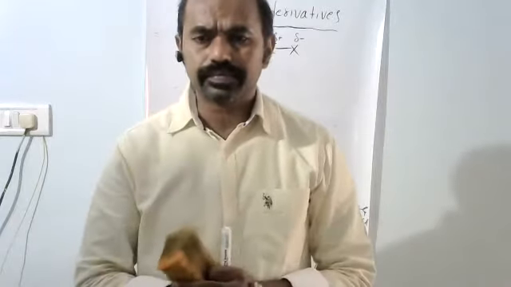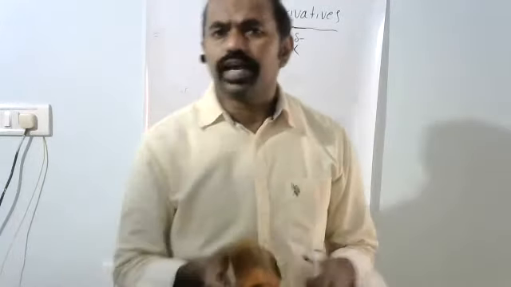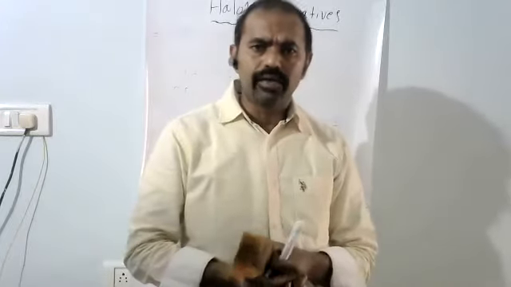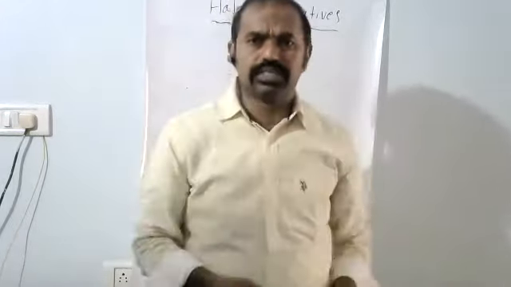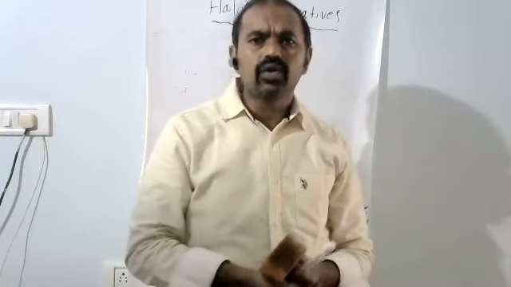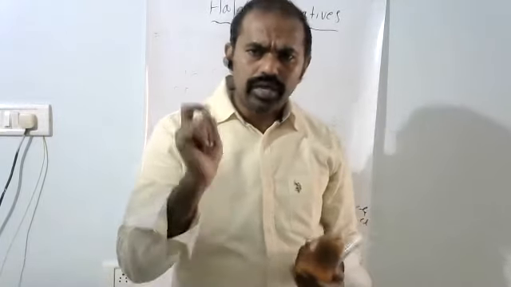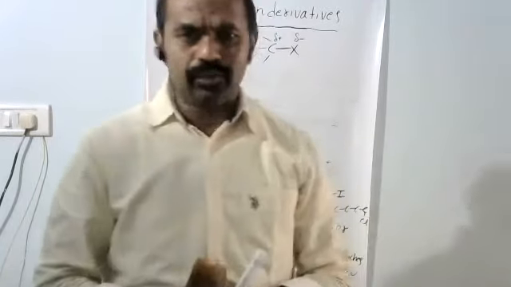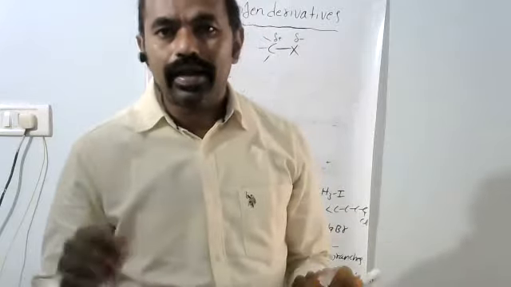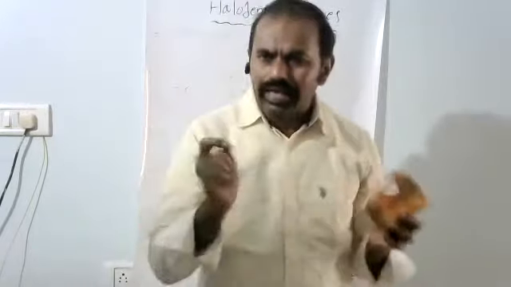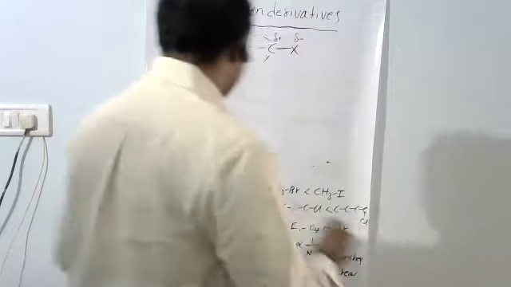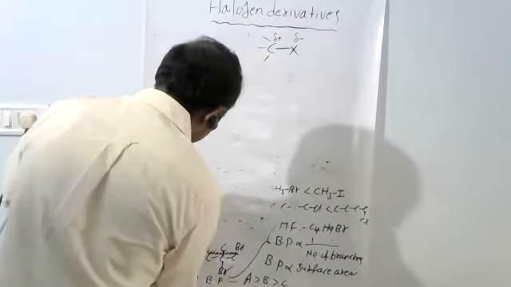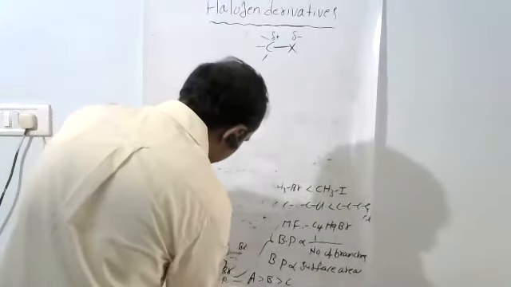But melting points, if you observe, paradichlorobenzene, para meaning exactly opposite, has a much higher melting point than ortho and meta. Why does paradichlorobenzene show a higher melting point? What reason is given? Anyone? What is the reason?